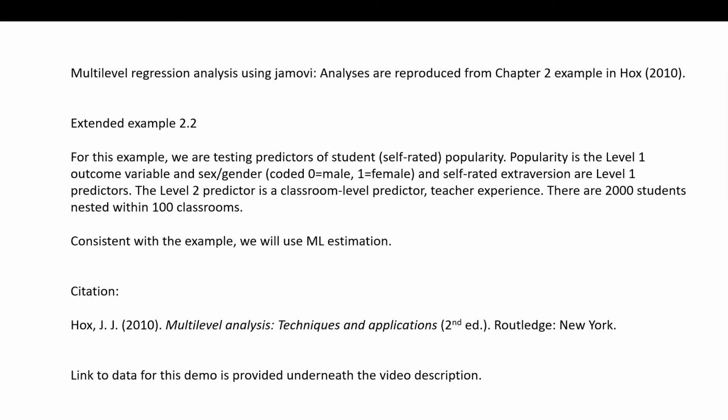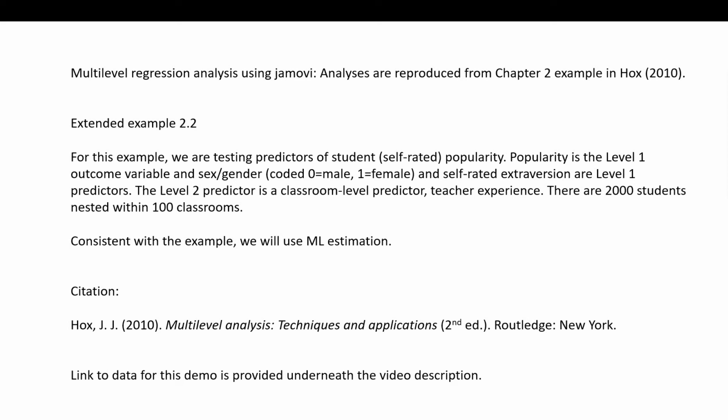So this set of analyses is actually coming from Chapter 2, where he performed multilevel regression analysis designed to predict students' self-rated popularity. So basically within those models, self-rated popularity was a level 1 outcome variable. The level 1 predictors were gender, which was coded 0 for male, 1 for female, and self-rated extroversion. The level 2 predictor in the model was a classroom-level predictor, which was teacher experience. There were 2,000 students who were nested within 100 classrooms.